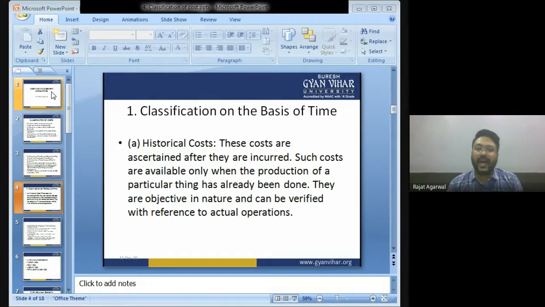These costs are ascertained after they are incurred. Such costs are available only when the production of a particular thing has been already done. They are objective in nature and can be varied with reference to actual operation. What are historical costs? But just suppose I want to start manufacturing mobile phones.